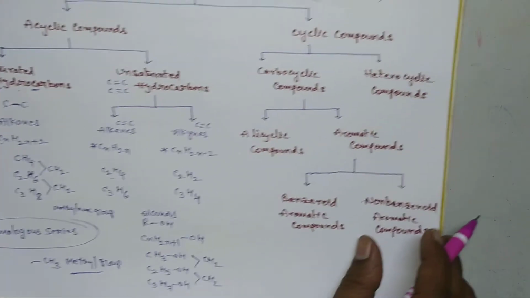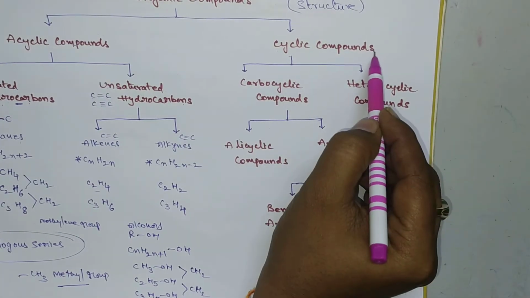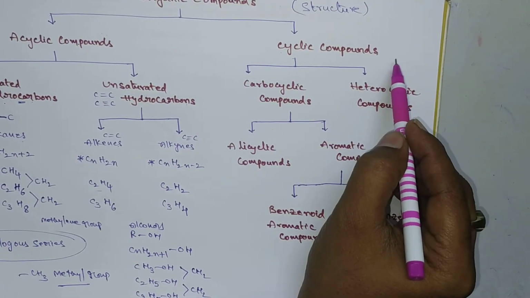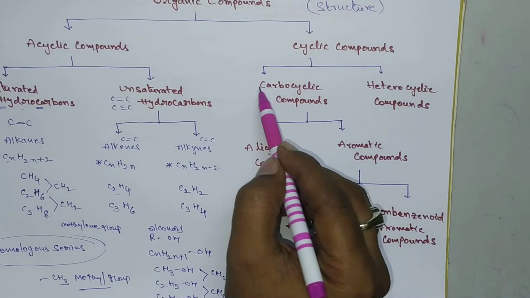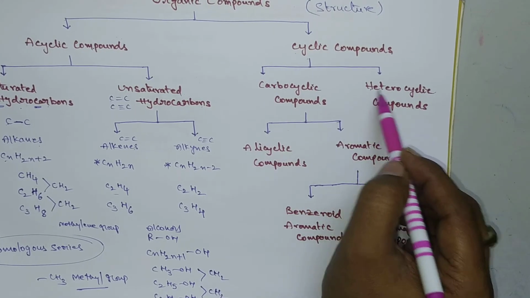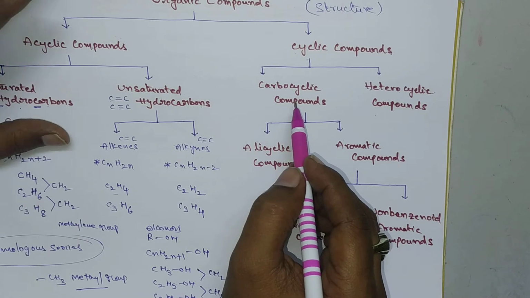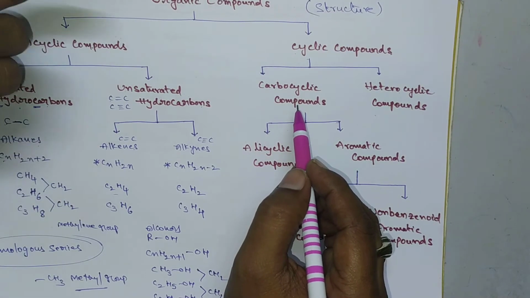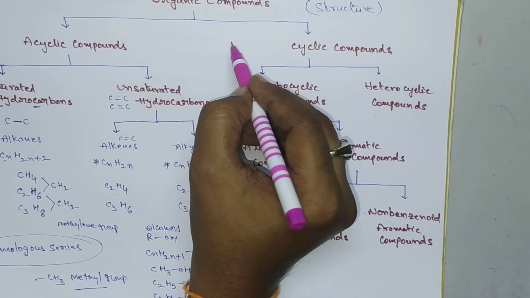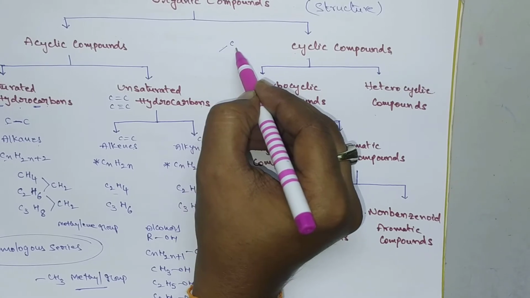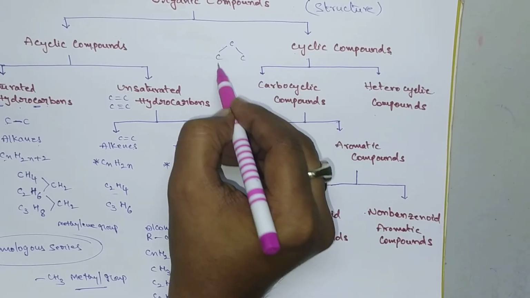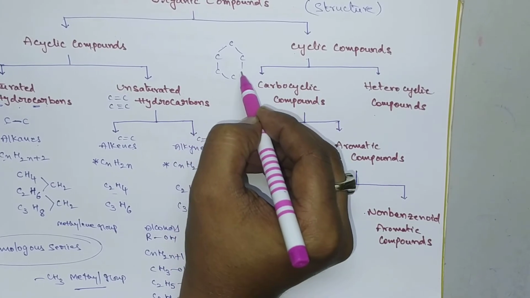Okay, next now comes to cyclic compounds. These cyclic compounds are mainly classified into two types. One is carbocyclic compounds, the other one is heterocyclic compounds. Carbocyclic compounds means the cyclic compounds which consist of all the members as carbon. Here in a cyclic compound all the members should be carbon atoms.